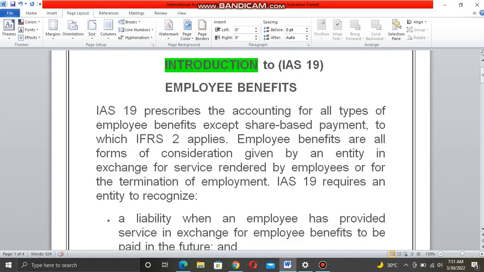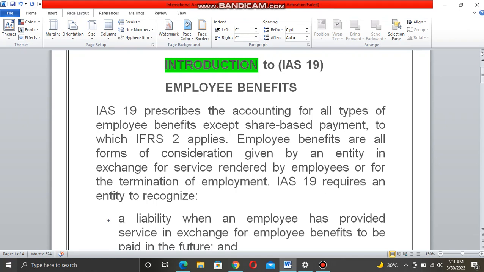Okay, so let's start. IAS 19 prescribes the accounting for all types of employee benefits except share-based payments. Why? Because share-based payments are already explained in IFRS 2, to which IFRS 2 applies. So that's why it is for all types of employee benefits except IFRS 2. Employee benefits are all forms of consideration. Consideration means amounts given by an entity, by a company, in exchange for services rendered by employees, or for the termination of employment. IAS 19 requires an entity to recognize.